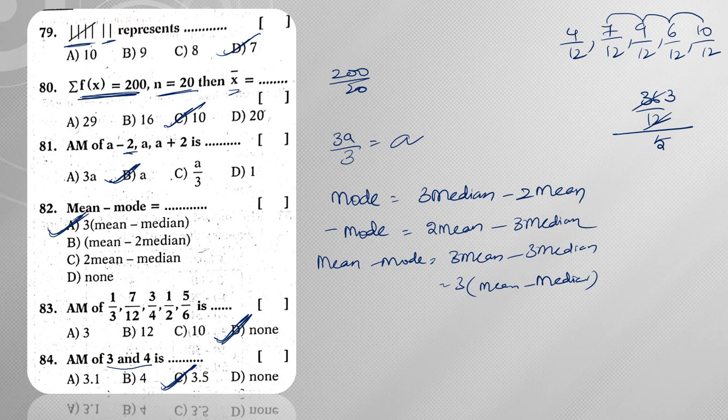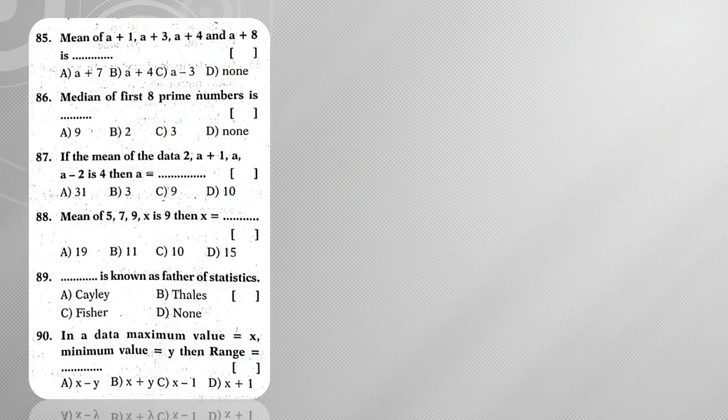Right? So all such types of questions, he is giving none as the answer. Next, question number 85. Mean of a plus 1, a plus 3, a plus 4, a plus 8. So how many a's are there? 4 times a's. Next 1 plus 3, 4, 4 plus 4, 8, 8 plus 8, 16 by 4. Now this will give me a plus 4 as my answer. Hence the answer is a plus 4.